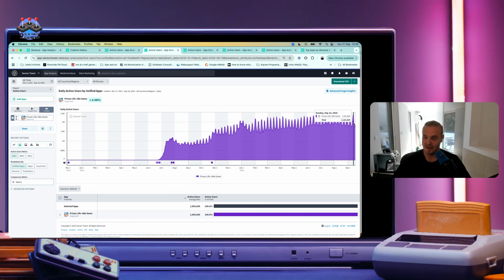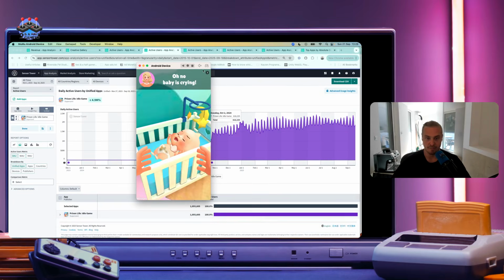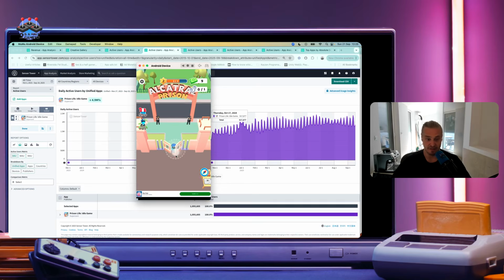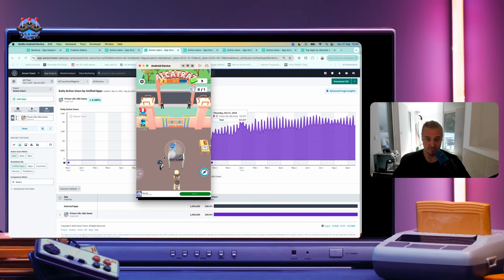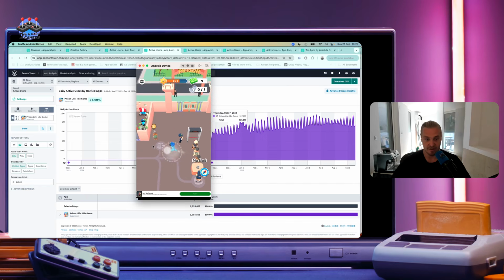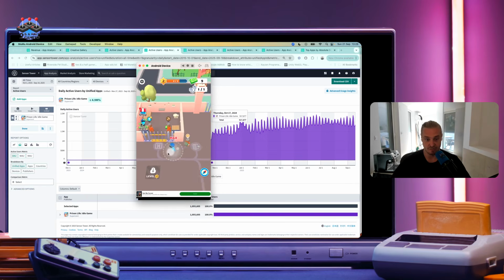and has really managed to scale to crazy levels in the last couple of months. As you can see here, the active user base is between 2.1 million and 1.7 million DAU. So this game monetizes, I estimated, pretty much 99% from in-game ads. And essentially it is an idle arcade game where you have to manage a prison. If we share the screen here, essentially how it works is like all other idle arcade games that they've made. You're a prison guard managing a prison, and you have to do tasks that earn you revenue.